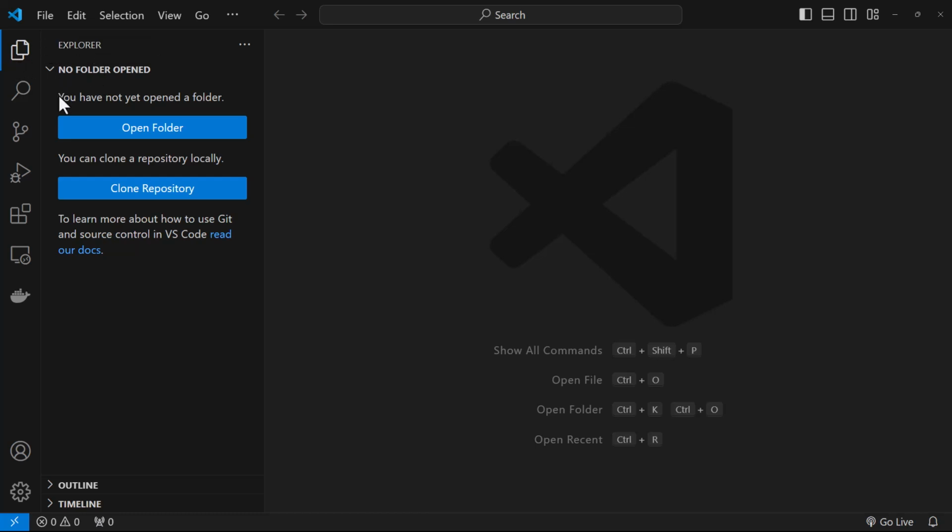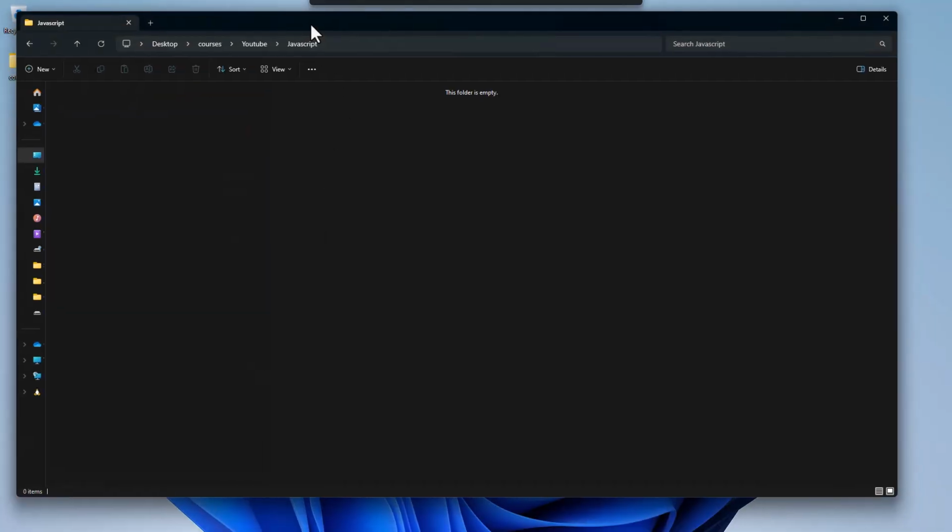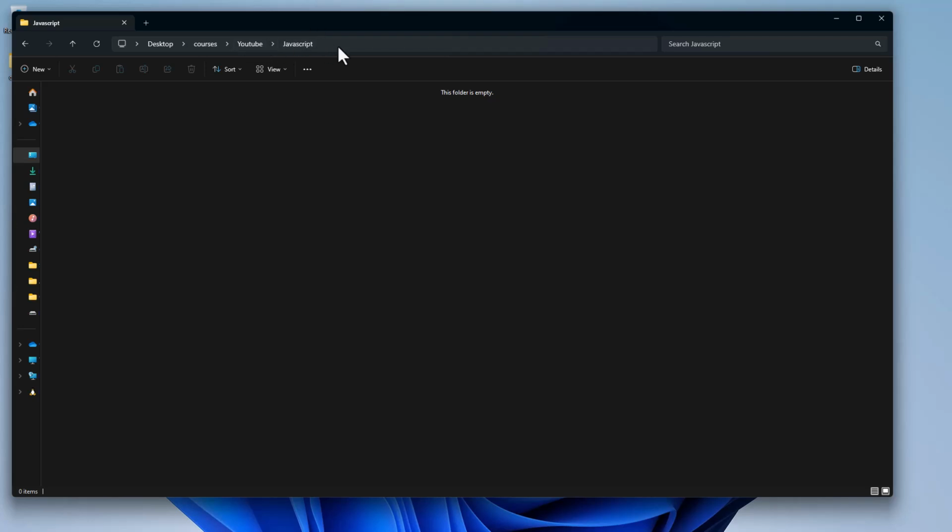Here it's asking me that, hey, you have not opened any folder yet. So yes, you can open folders here into the left sidebar, and it is going to show you the tree structure. You can create files and manage them from here itself, or you can even clone a repository. Like I said, it has really good integration with Git or version control systems, so you can make use of that as well. All right, now what I would request you all to do is head over to your folder structure and create a folder where you are going to practice JavaScript.